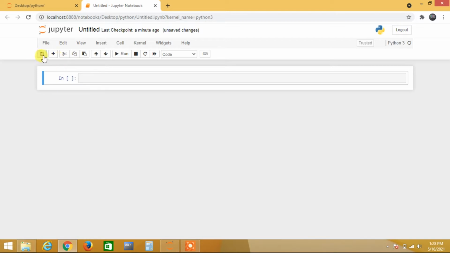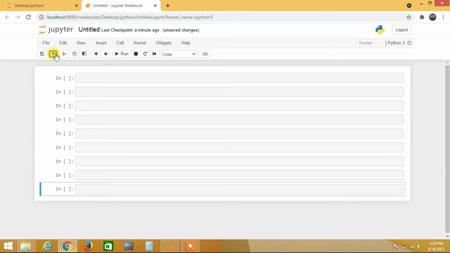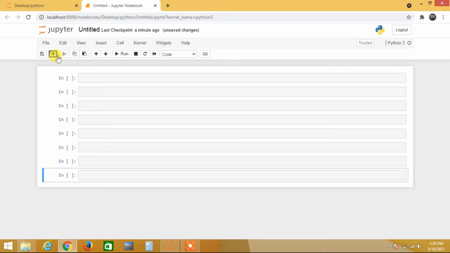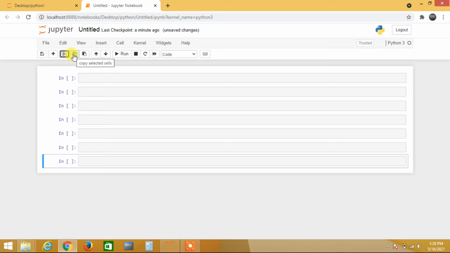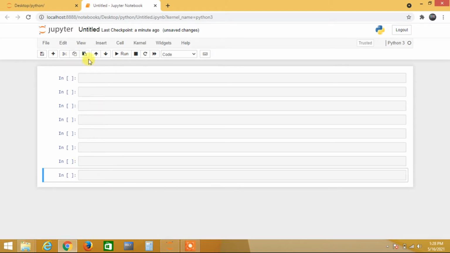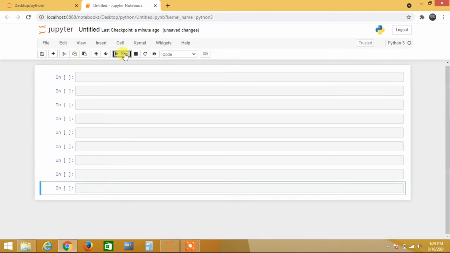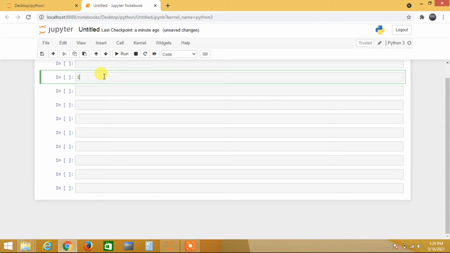See, this is for saving what you create, what you write as code here. If you want to save, you just need to click Save, and this file will be saved. Here you can create a number of cells. If you want a number of cells, like line by line, you can create cells and you can cut the cells. You can copy, and after copying, if you want to paste, you can paste. See, here we get the same cell. So here we are copying and pasting. These are the up and down arrows. This is where you can run the cell. See, I got 1 plus 2.